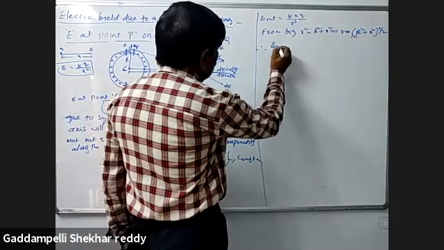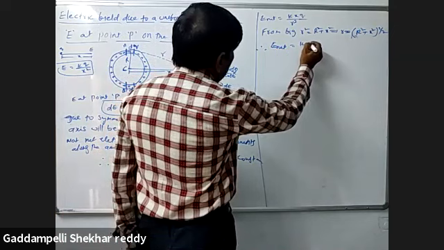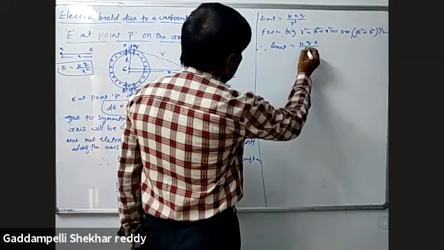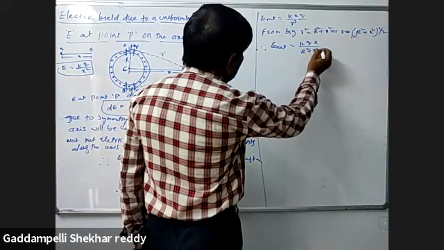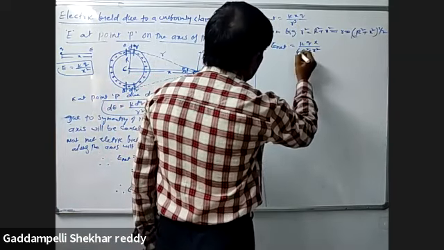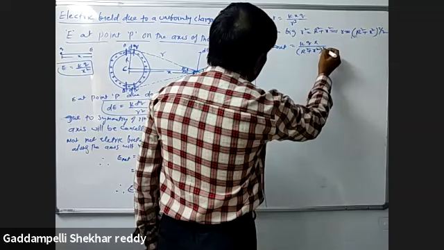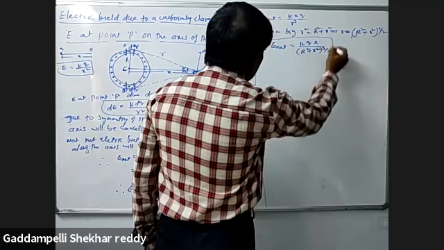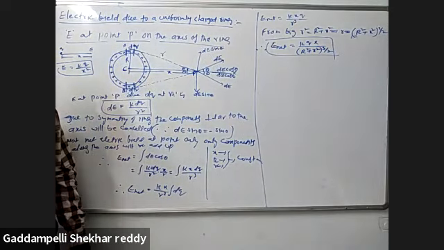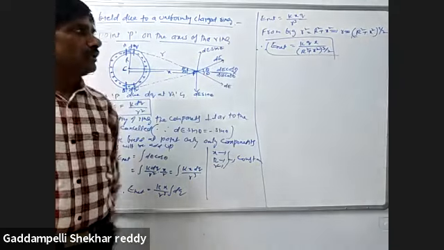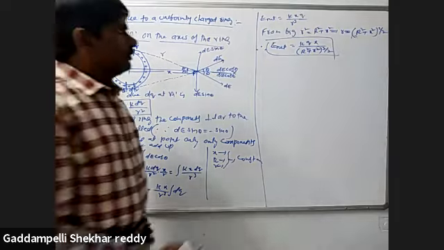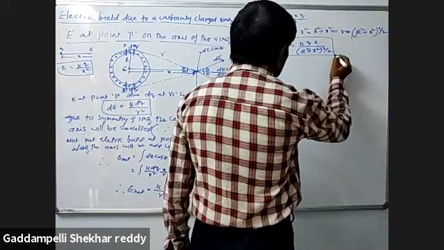Therefore, E net is equal to k q x by (R square plus x square) whole power, here 1 by 2 and 3, therefore 3 by 2. So this is the net electric field at the center of the circular ring. This is the net electric field on the axis of the circular ring.